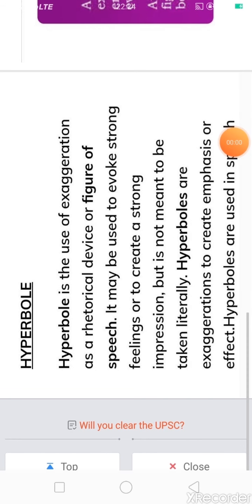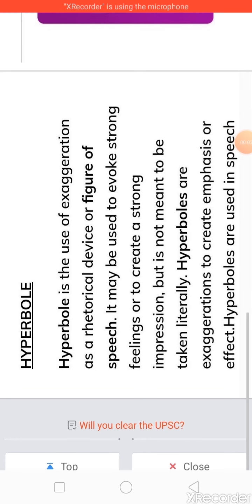Now let's discuss another figure of speech, that is hyperbole. Hyperbole is the use of exaggeration as a rhetorical device or figure of speech. It may be used to evoke strong feeling or to create a strong impression, but is not meant to be taken literally. Hyperboles are exaggerations to create emphasis or effect. Hyperboles are used in speeches.